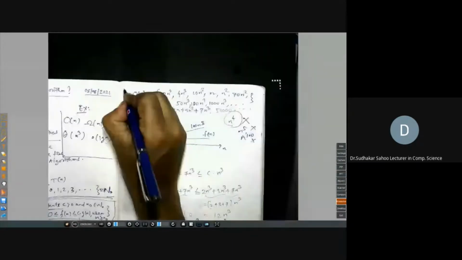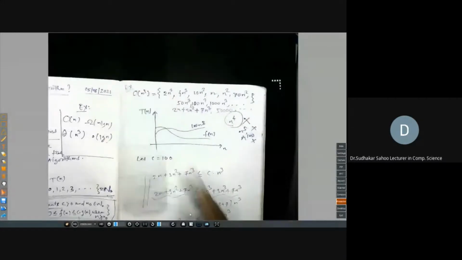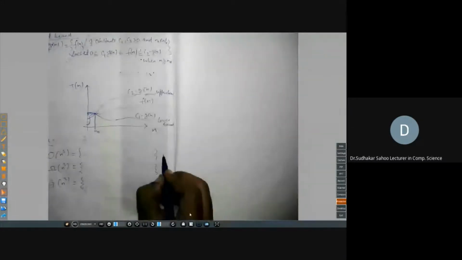Can you write it down this way? I have given one example, right? This we have already discussed. Try to write down some function here, omega n and theta n. So theta, omega, this we have discussed: upper bound, lower bound, both upper bound and lower bound.